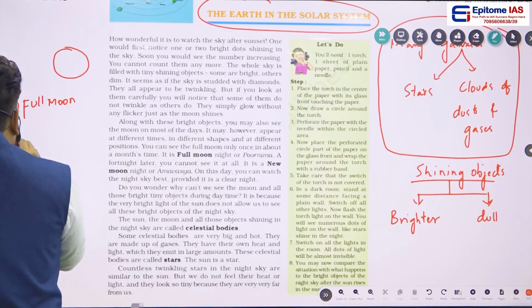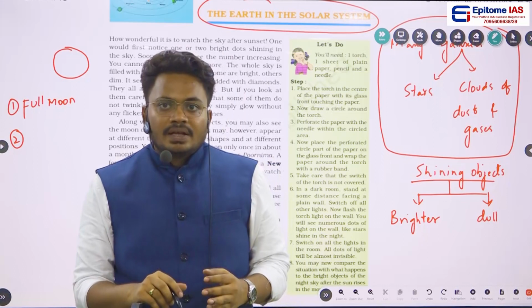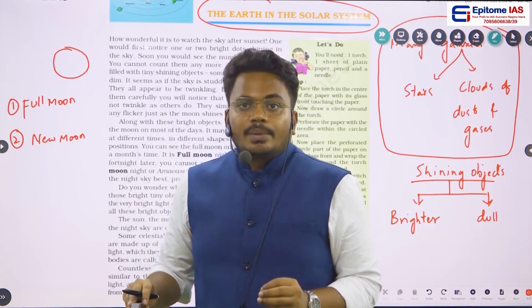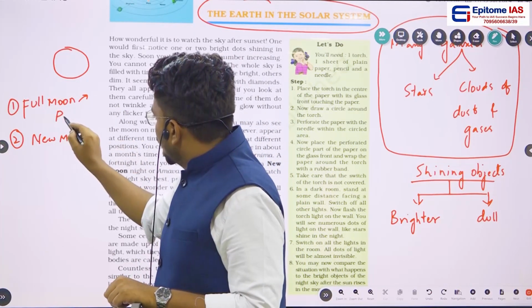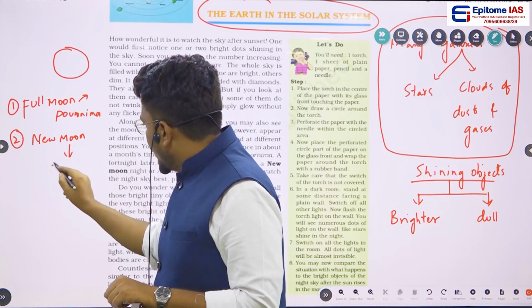And there is another kind of moon. If you are not able to locate the moon in the sky, then that particular moon is called a new moon. Are you getting my point? Here we can call this full moon Paurnima and this new moon Amavasya.